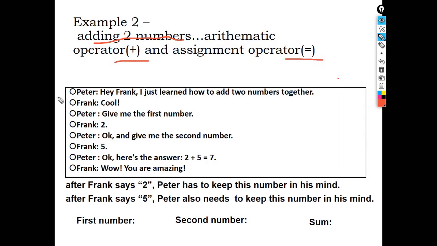Here you can see a chat where Peter is saying, hey Frank, I just learned how to add two numbers together. Frank says, cool, Peter, give me the first number. With the help of cout we write this, and when Frank enters 2 through the keyboard, we need the cin object. Again, cin is used for reading the data, that is the value 5, and then we add them: 2 plus 5 is 7.